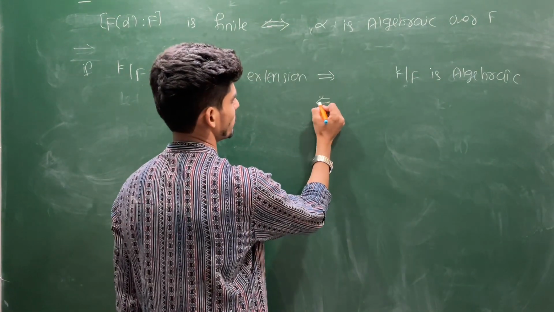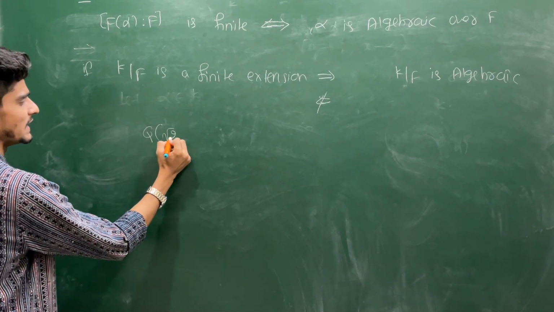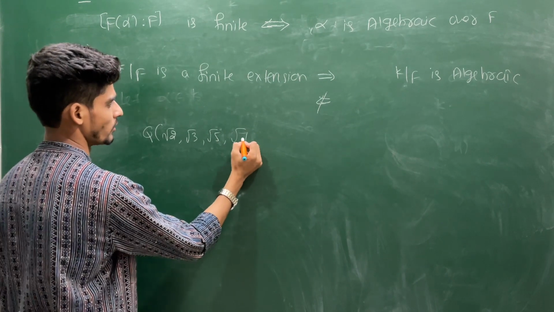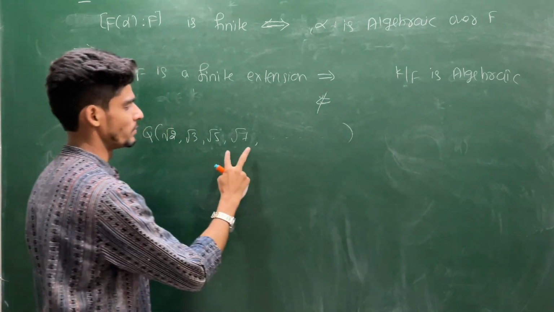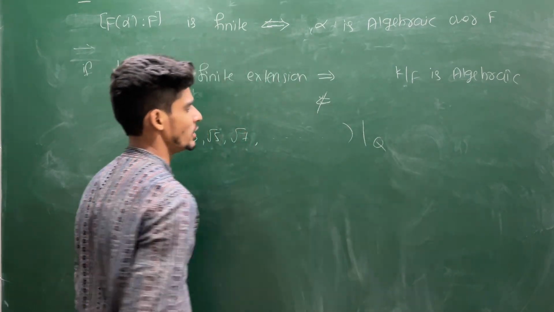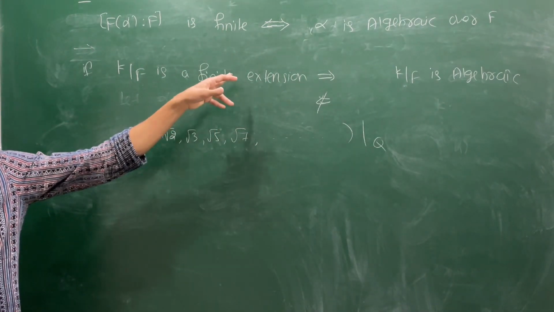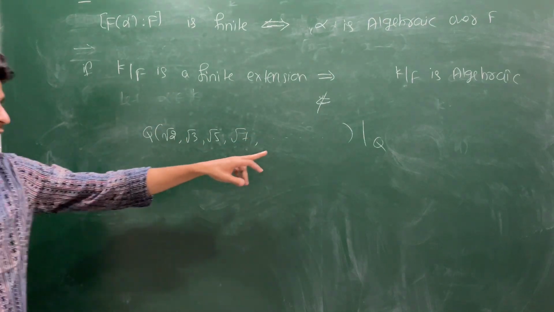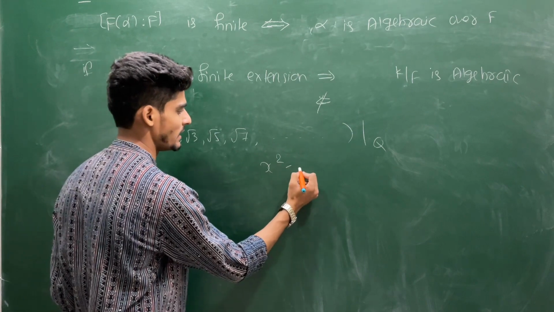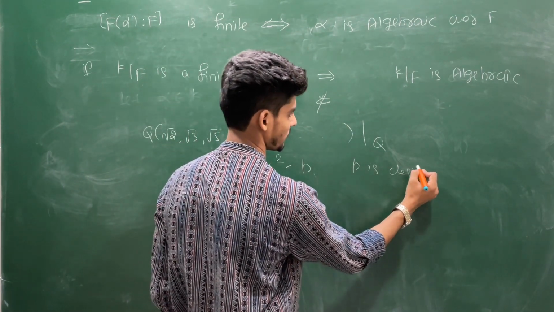The converse is not true. Suppose you choose Q adjoined with square root of 2, square root of 3, square root of 5, square root of 7, and so on. This is clearly not a finite extension over Q, but it is algebraic. Any element you give me, I can always give you a polynomial over Q which it satisfies. The polynomial will be like x squared minus p, where p is the desired prime.